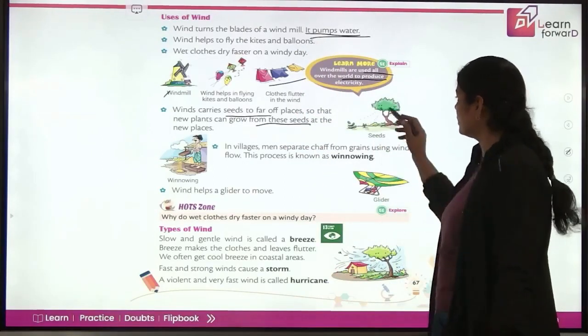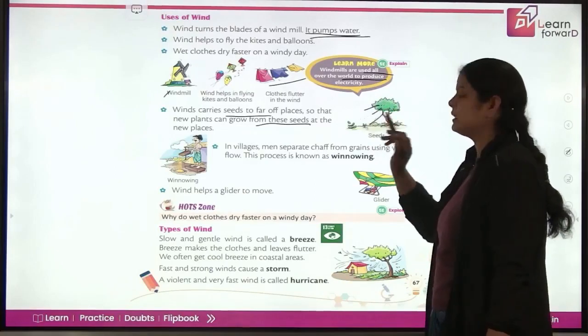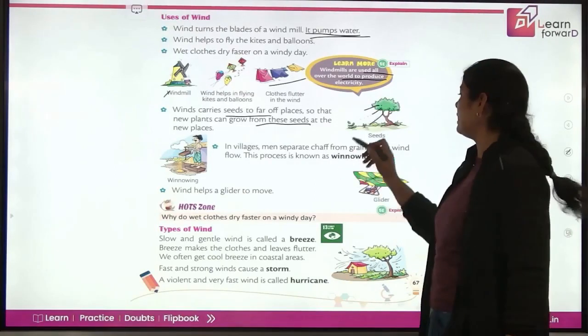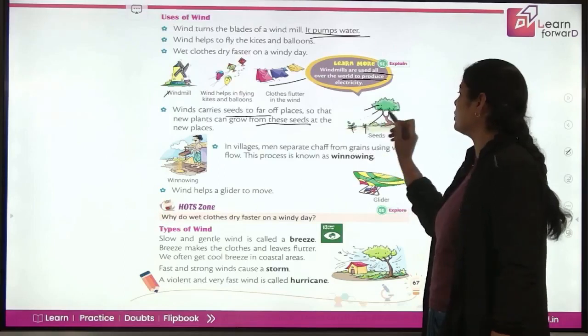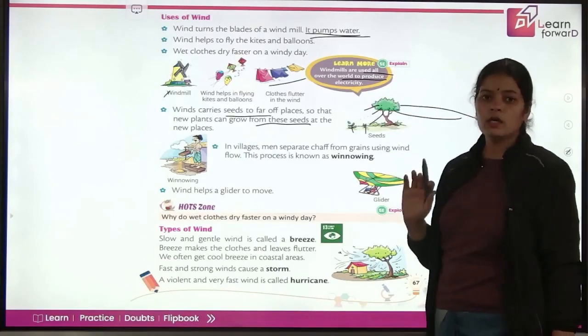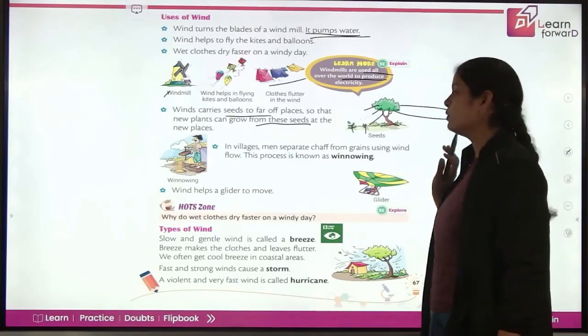Okay. So now look, the seed of the plant is going from here to here. Okay, with the wind, and now the same type of plant is growing here, maybe here, maybe here. Okay, so lots of plants can be grown.